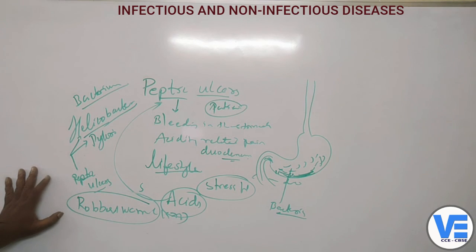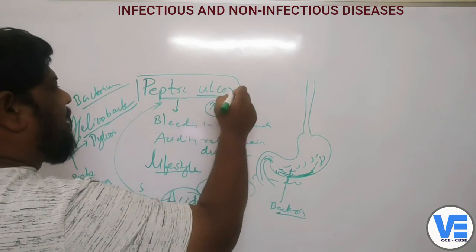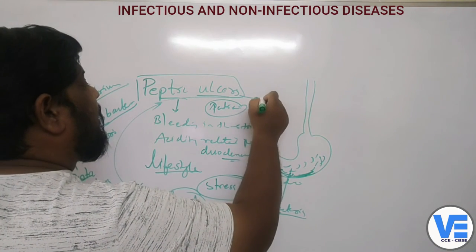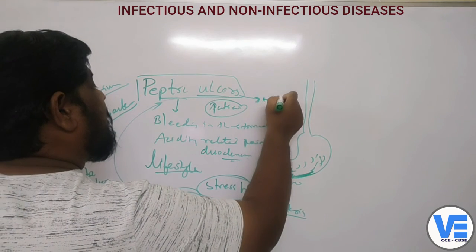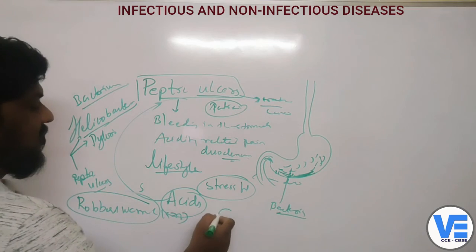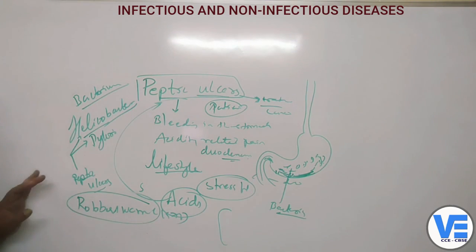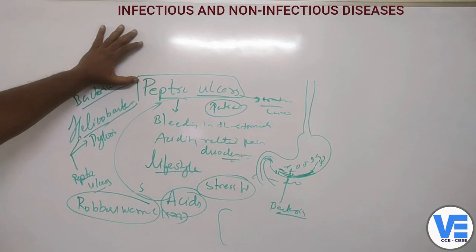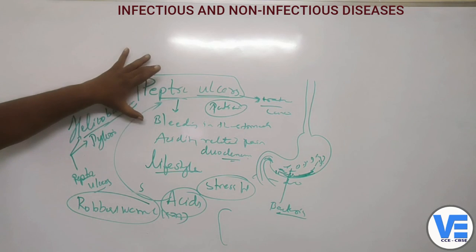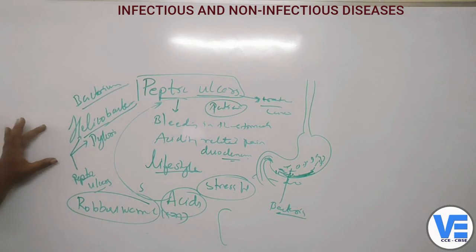Marshall and Warren both showed that patients suffering from peptic ulcers can be treated and cured if all these bacteria in the stomach are removed. From then onwards, it was no longer considered a chronic disease. Now everybody knows peptic ulcer as a disease caused by bacteria.